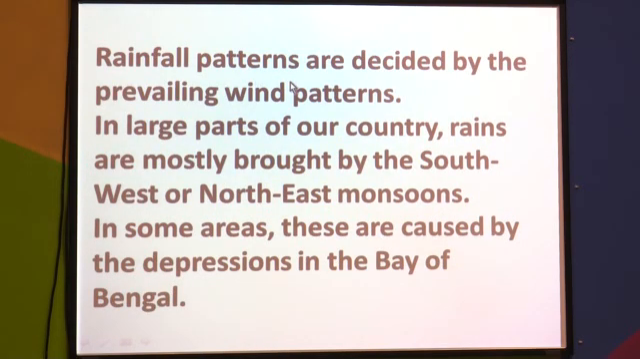Now, the rainfall patterns are decided by prevailing wind patterns. In large parts of our country, rains are mostly brought by southwest and northeast monsoons. So rainfall takes place in our country mainly due to monsoons. They are brought mostly by southwest monsoons or northeast monsoons. In some areas, these are caused by depressions in the Bay of Bengal.